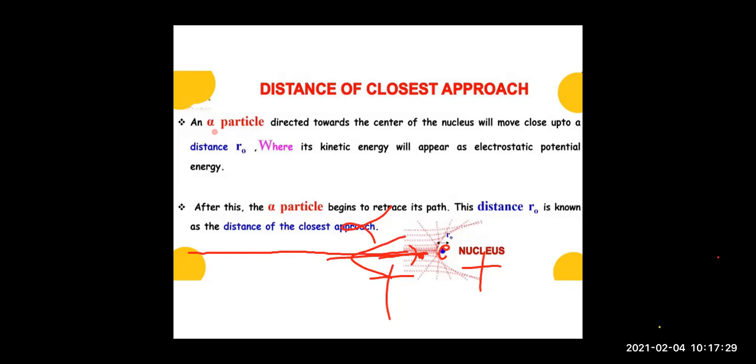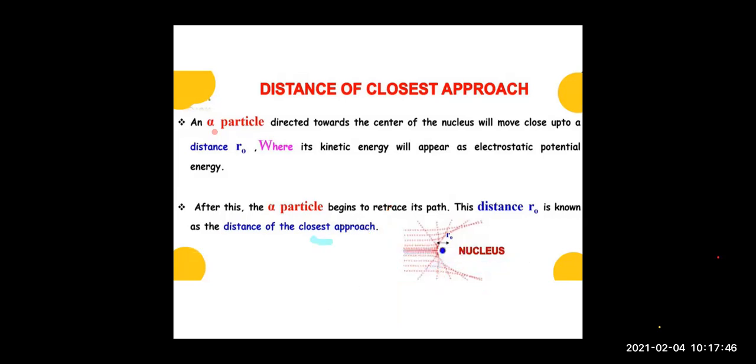This distance till which the alpha particle can approach the nucleus is known as the distance of closest approach, right?